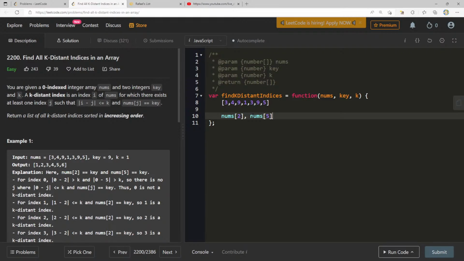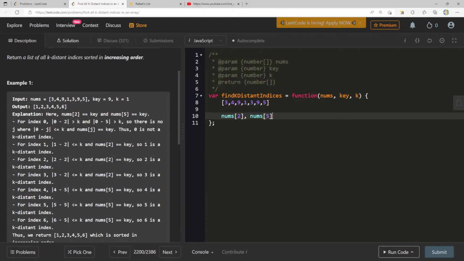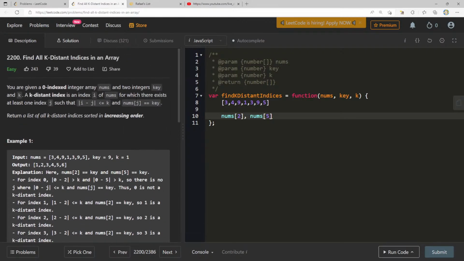Now, okay, so at least one index j. Okay, so now with 2 and 5, less than or equal to, okay, so it's 0 minus 2 and 0 minus 5, 1 minus 2, okay, for index 2, 3 is less than or equal to k. What happened to the other one though? For index 0 it is greater than k, so there's no j.